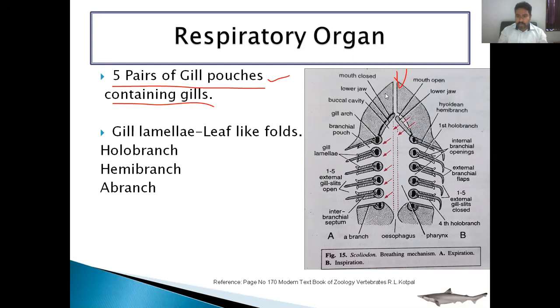And if we see, this is the opening of the mouth. After the mouth, this is the opening by which the water can enter. This is the internal interbranchial openings, and then this is the external branchial openings or the gill slits.